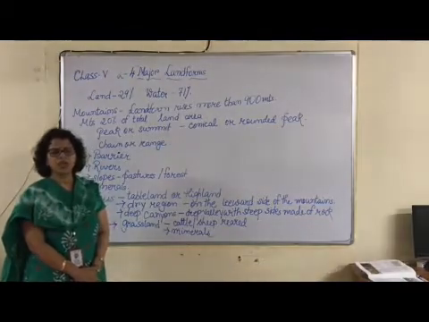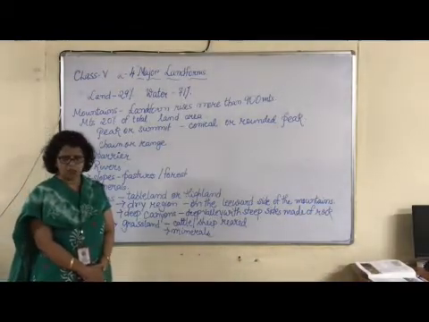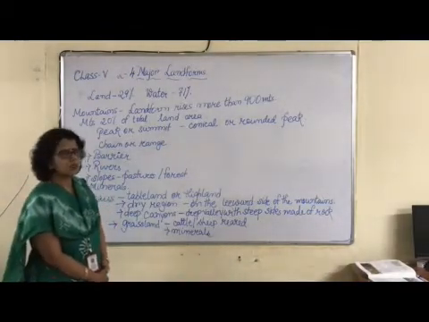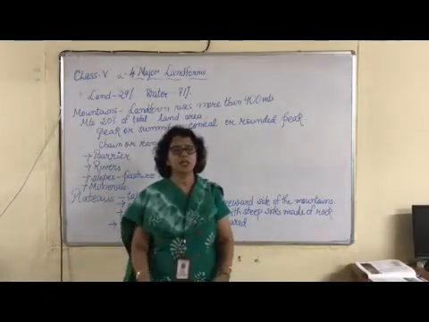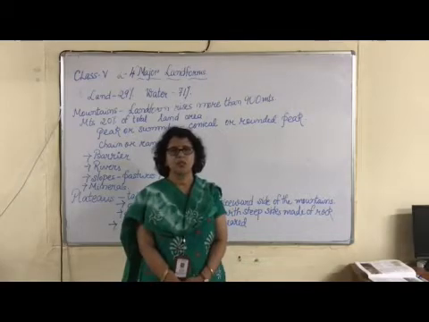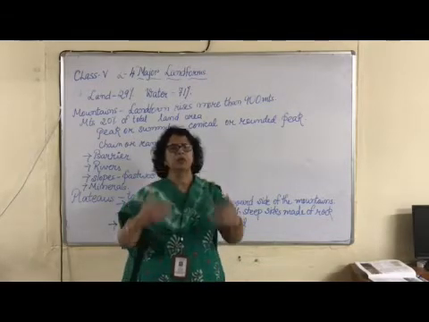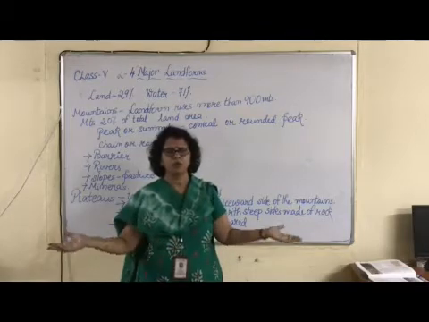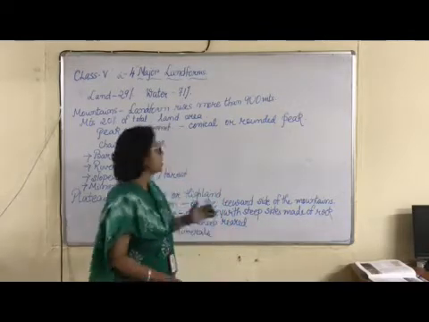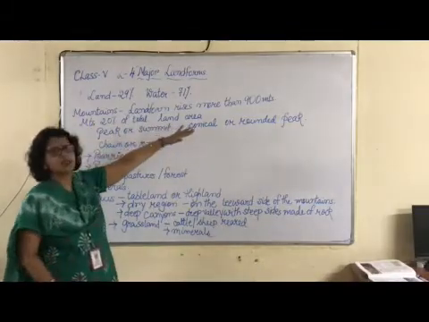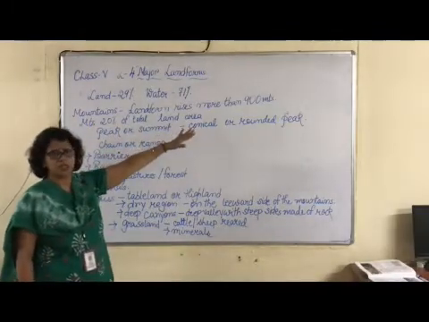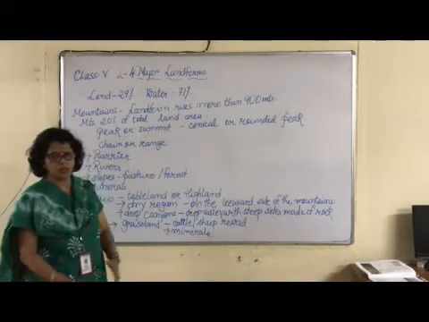Coming to the first landform, that is mountains. Now what are mountains? You must have visited some hill stations and seen mountains. Mountains are a raised landform. Out of the surrounding area, it is a raised landform which rises above 900 meters, and then only it is called a mountain.